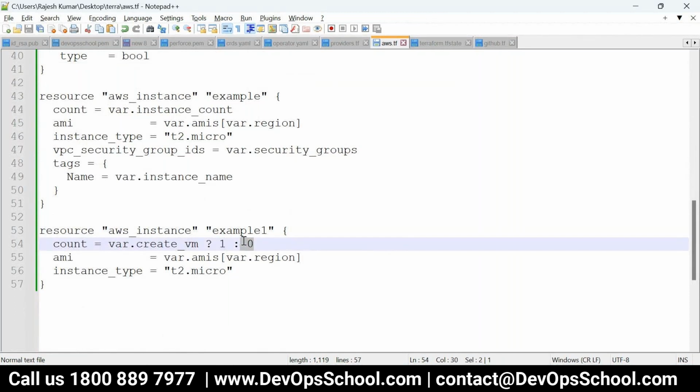So what to do? The value you can set through the command line, with -var create_vm equal to true or false. So if the count is equal to 0, it will not create the instance. If it is 1, it will create the instance. Again, same code. So guys, are you understanding how to use the variable, what the types of variable precedence are and stuff like that?